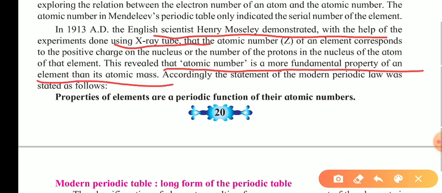According to that, he gave the statement of the modern periodic law: properties of elements are a periodic function of their atomic numbers. This is also known as the modern periodic law.